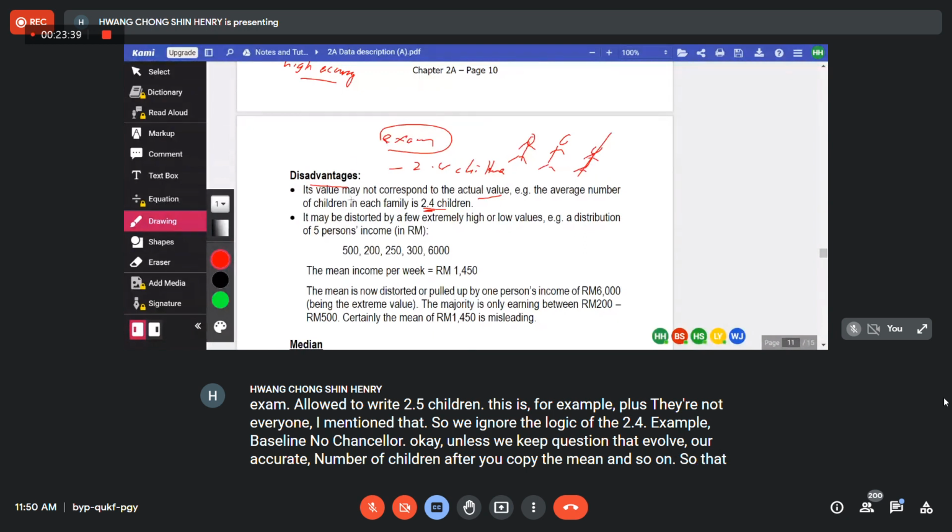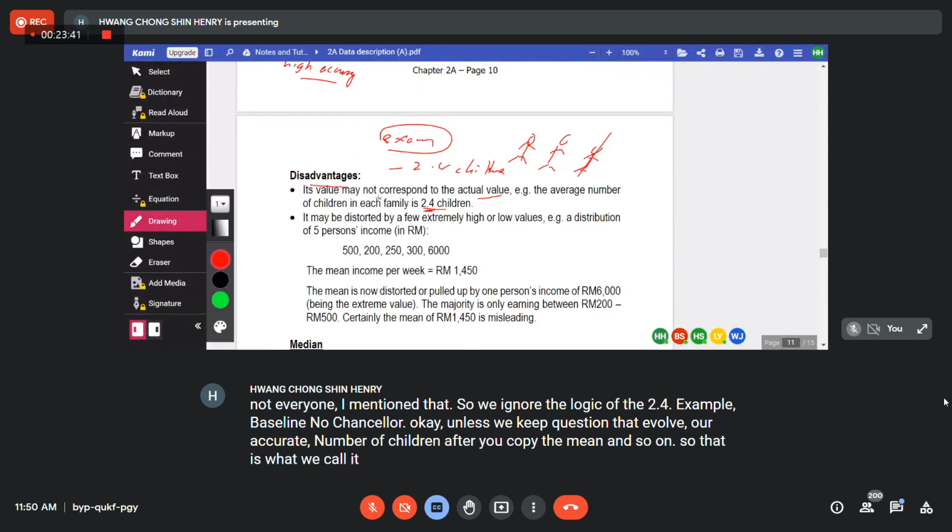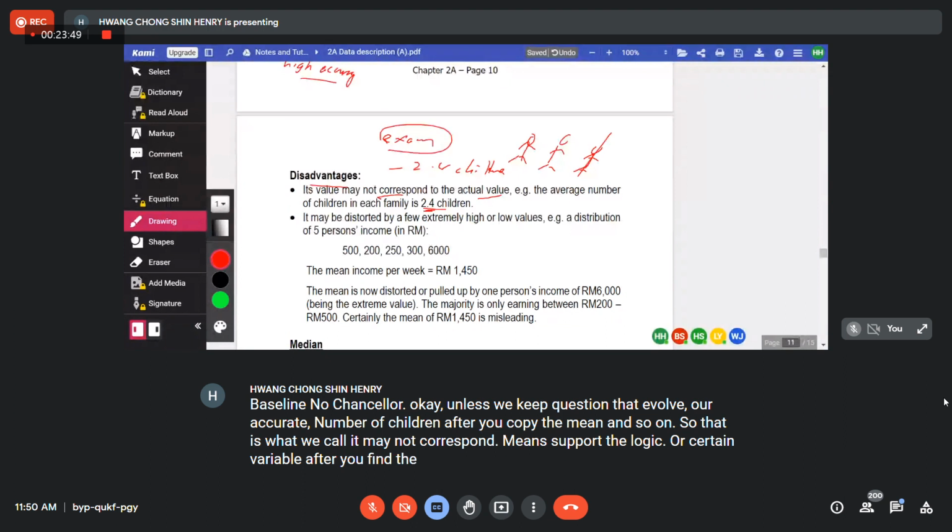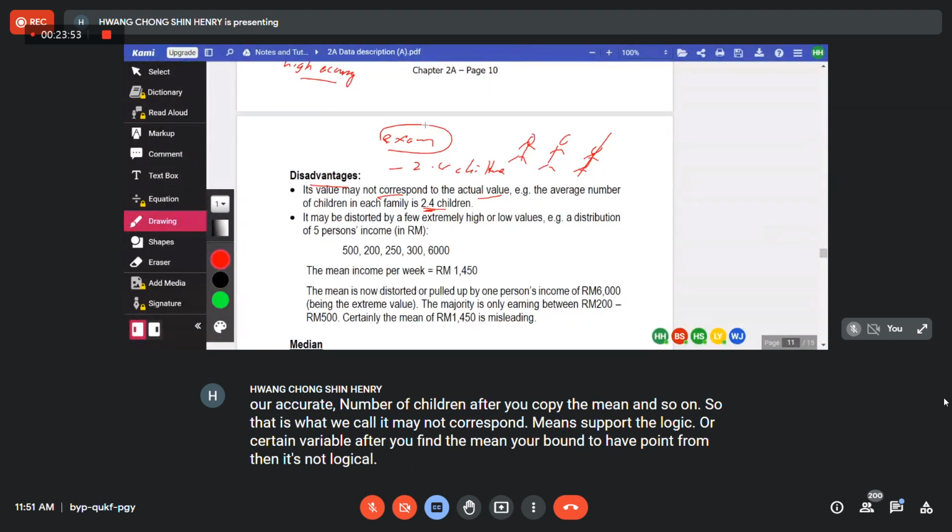So that is what we call it may not correspond, it doesn't support the logic for certain variables. After you find the mean, you are bound to have decimals, then it's not logical. But for exam purposes, they accept that. Anyone to understand what I mean?